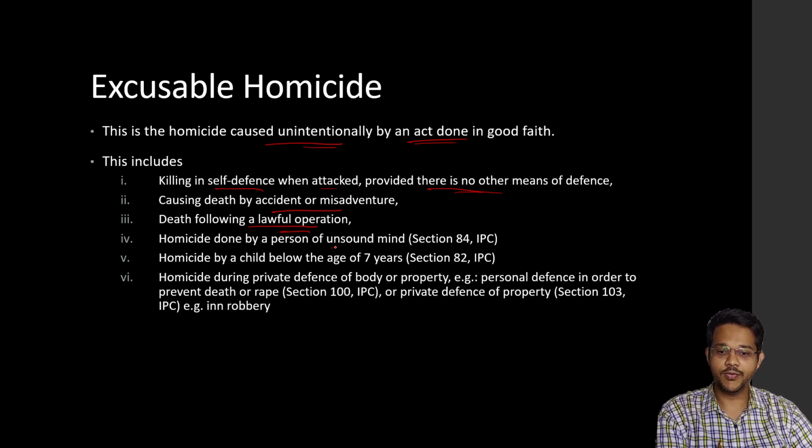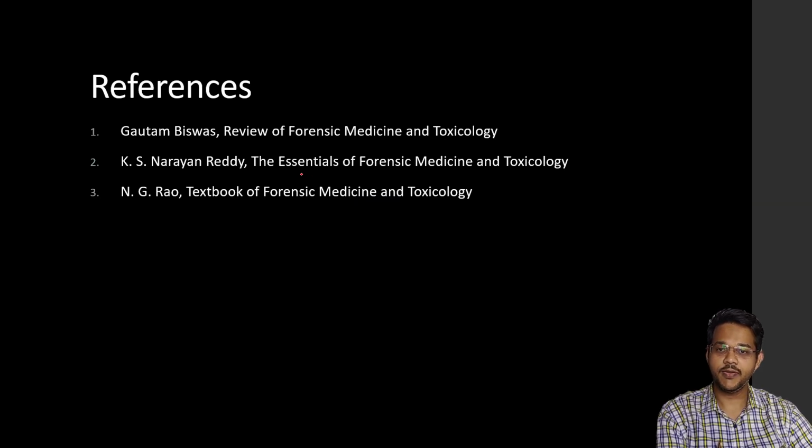Homicide done by a person of unsound mind or a mentally ill person comes under Section 84 IPC. Then homicide by a child below 7 years of age. Unsound mind, mentally ill and child are all considered as not knowing what they are doing. So the law considers that they don't understand what they are capable of doing. Because of that they are not punishable, or it is excusable. So homicide done by them is excusable. The homicide done during a private defense of a body or property also comes under excusable homicide. These are my references. Thank you.